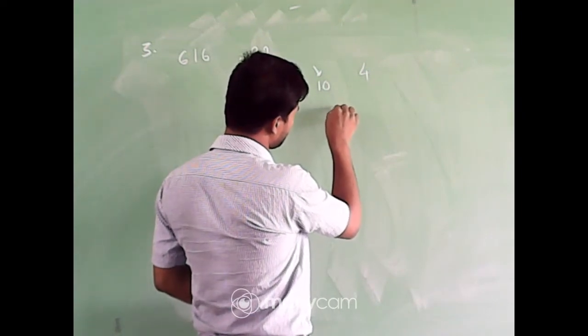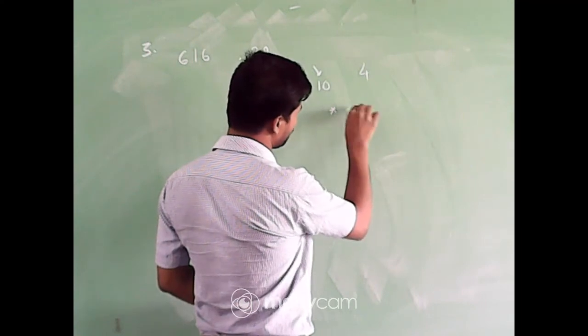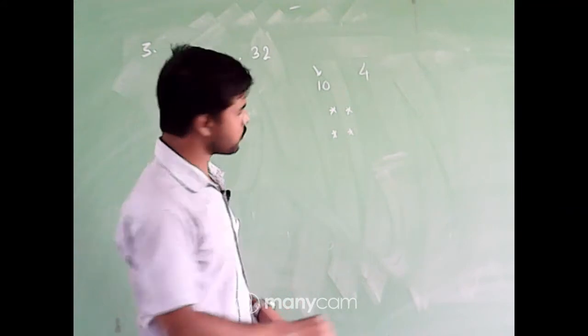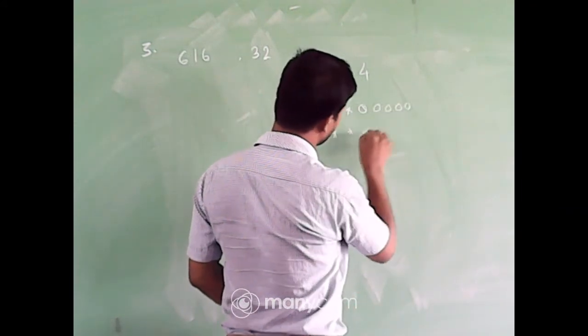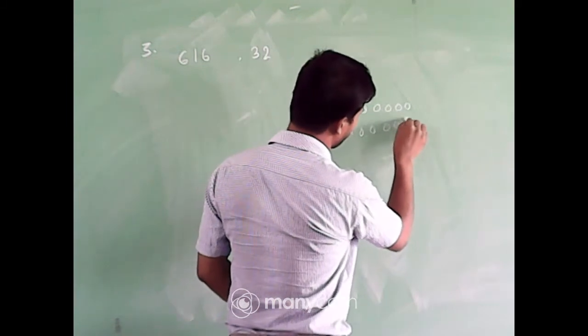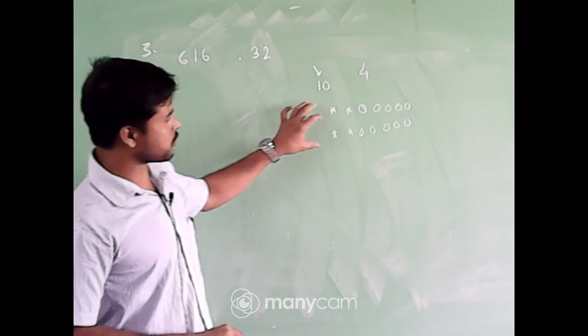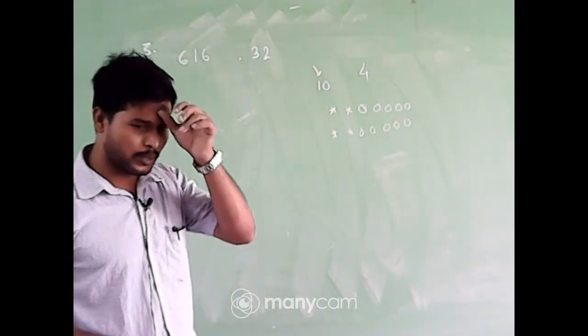Suppose this is for the army band: 1, 2, 3, 4, and behind that we can take 5 army: 1, 2, 3, 4, 5, 1, 2, 3, 4, 5. This is the possible arrangement.